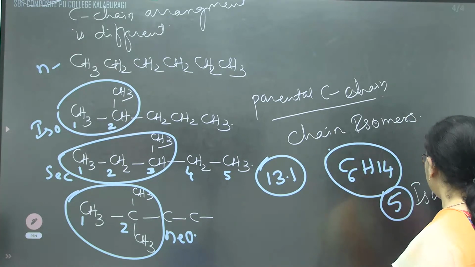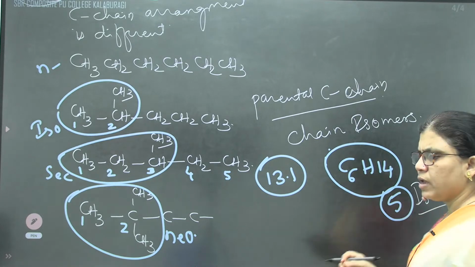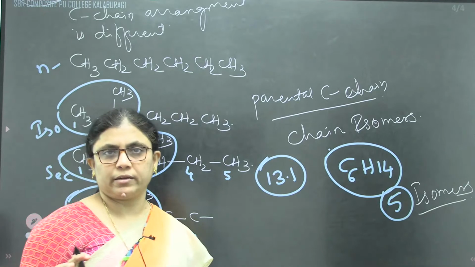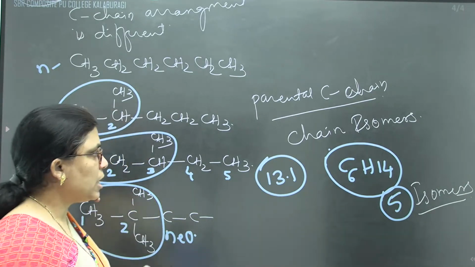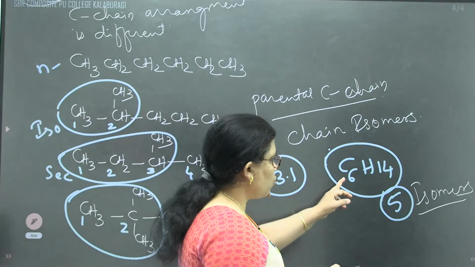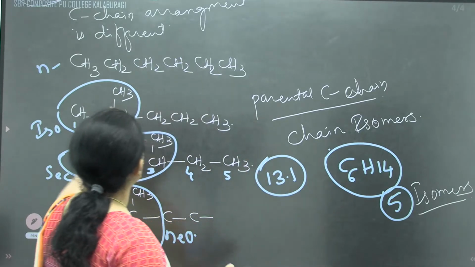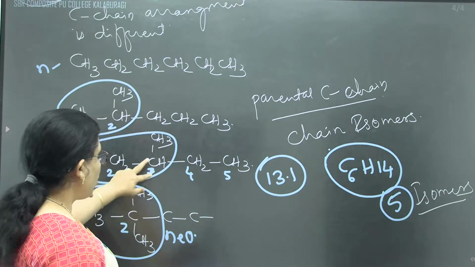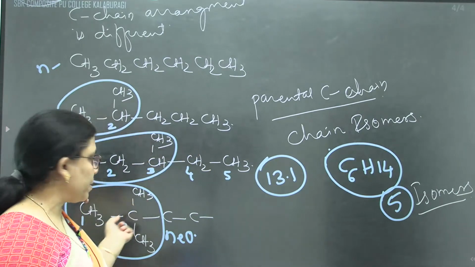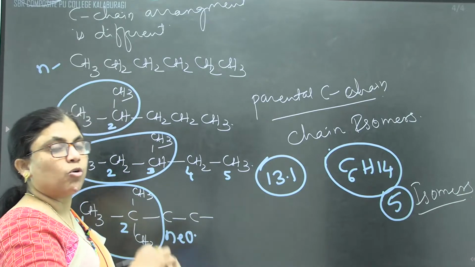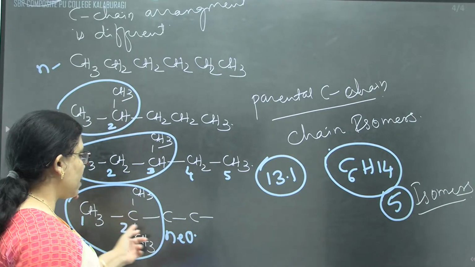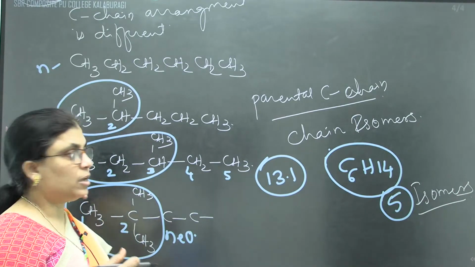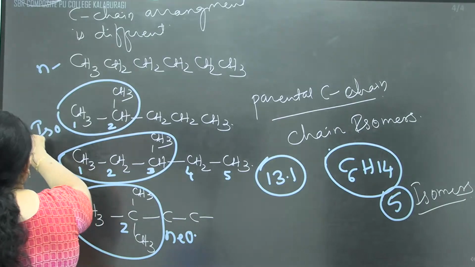Try to write all these, because without practicing this one, children, you cannot be able to write. Without writing the structure, just make all the 6 carbon atoms an open chain, make 1 carbon atom a branch at the second carbon atom, another carbon atom at the third, or you can make 2 more carbon atoms branch by making it a butane. You can make all the carbon atoms branch to make it a neo carbon atom. That means all the possibilities are there to decide the chain isomer.